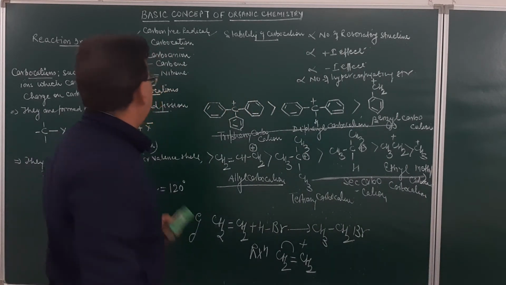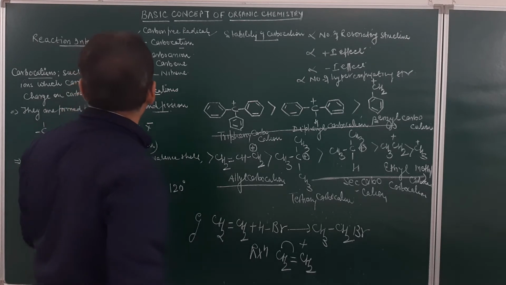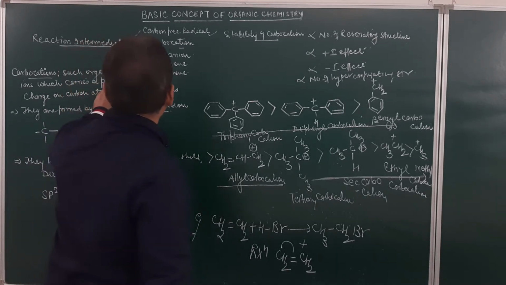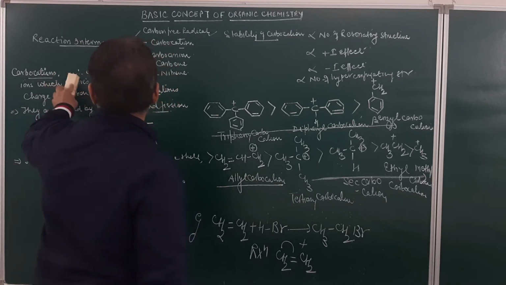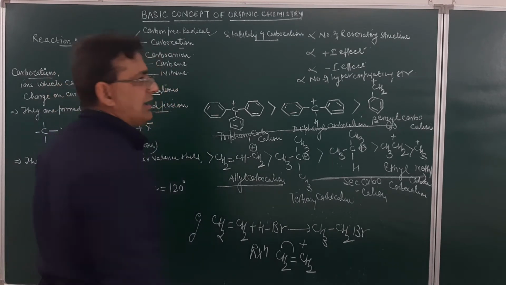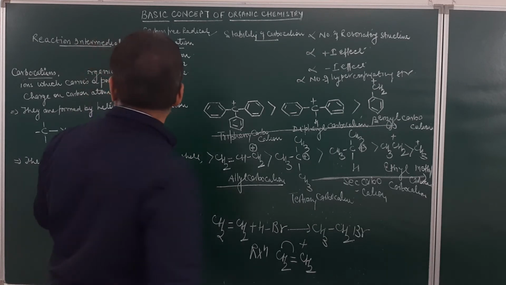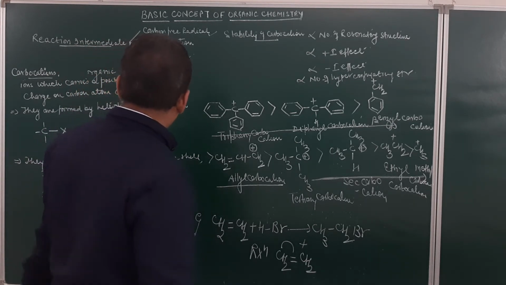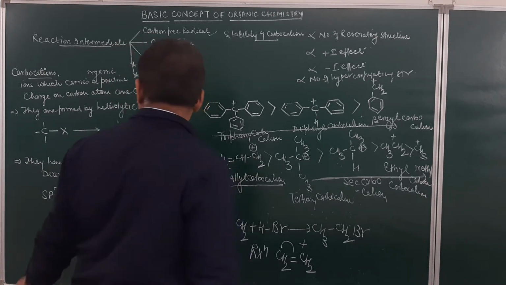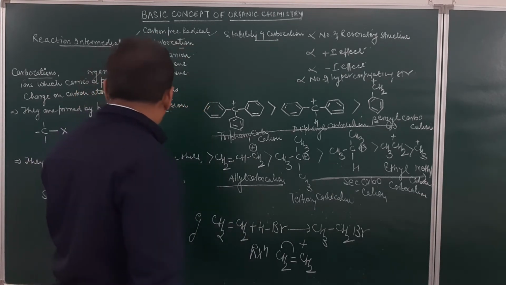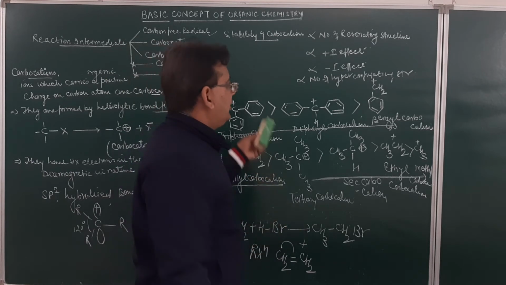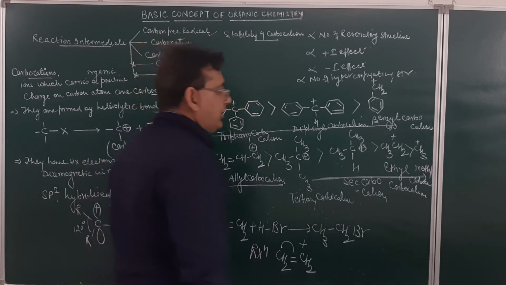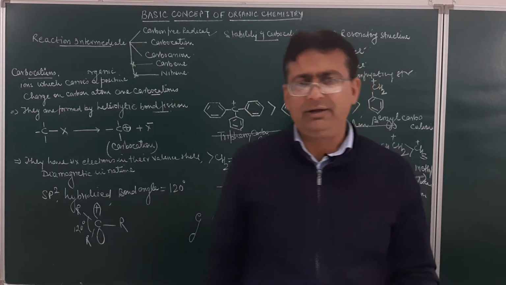What are carbocations? These are the organic ions which carry a positive charge on the carbon atom. So organic ions which carry the positive charge on the carbon atom are known as carbocations. They are formed by heterolytic bond fission. They are diamagnetic as they have no unpaired electron in the valence shell. sp2 hybridized, bond angle will be 120 degrees, and this will be the stability of a carbocation over here.